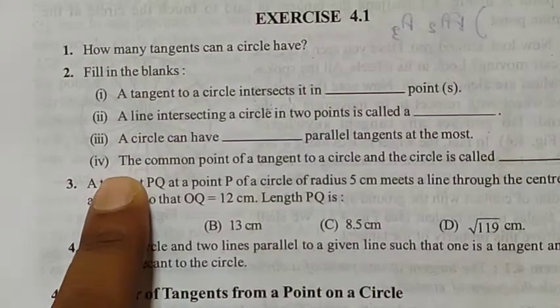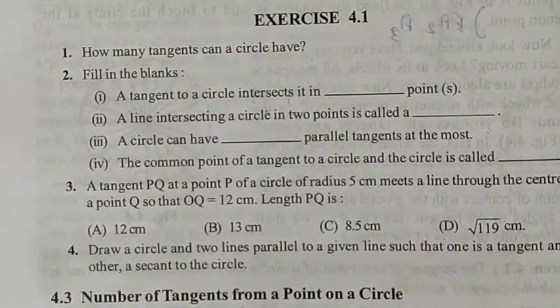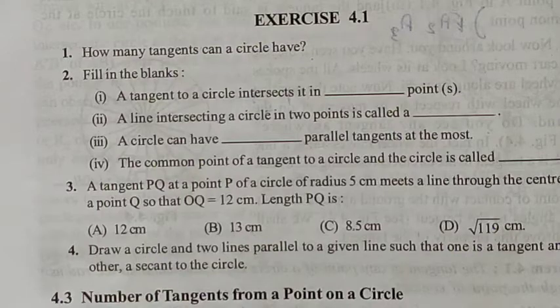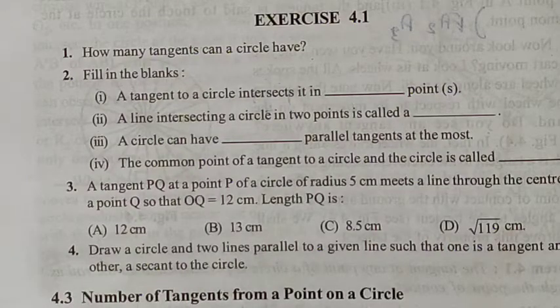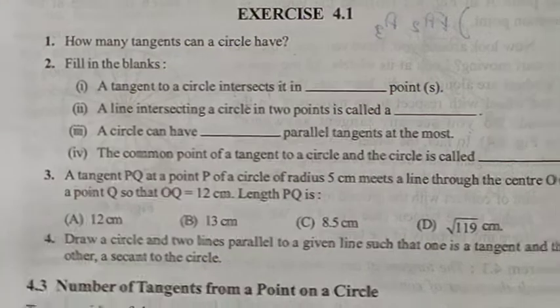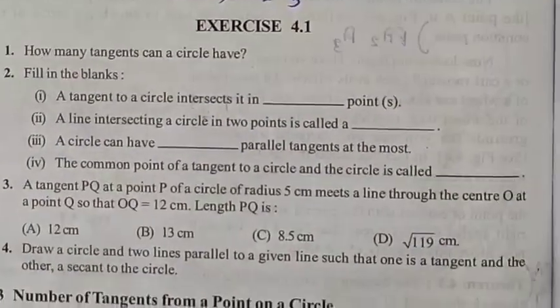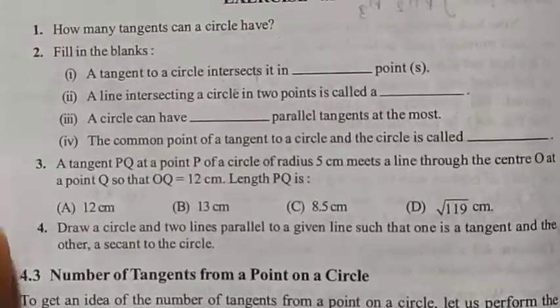Fourth sub question. A common point of a tangent to the circle and the circle is called the point of contact. The tangent where it is touching the circle, that point is called the point of contact. Next, main question number 2 is over.